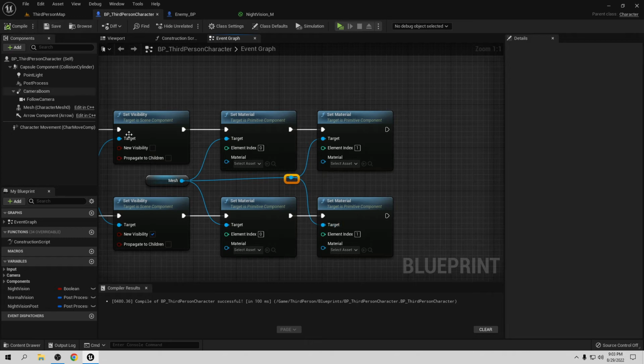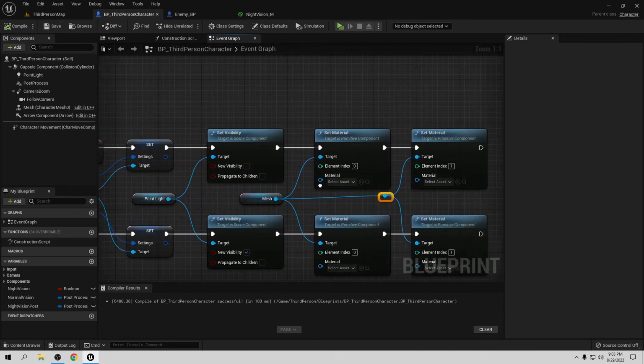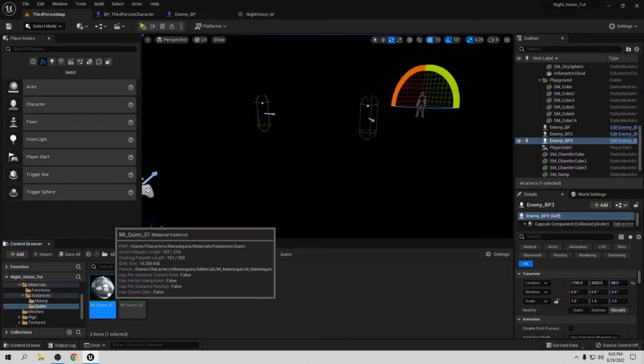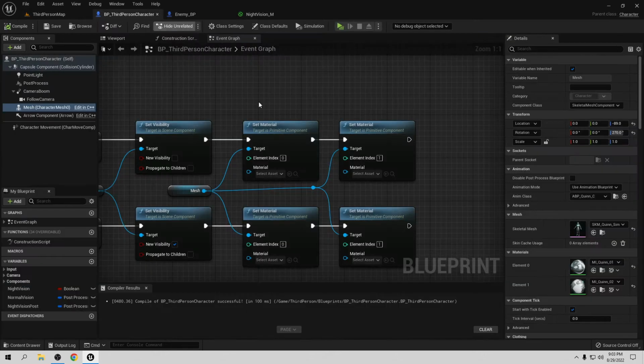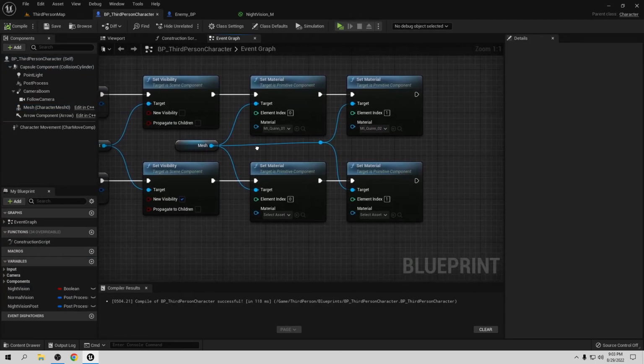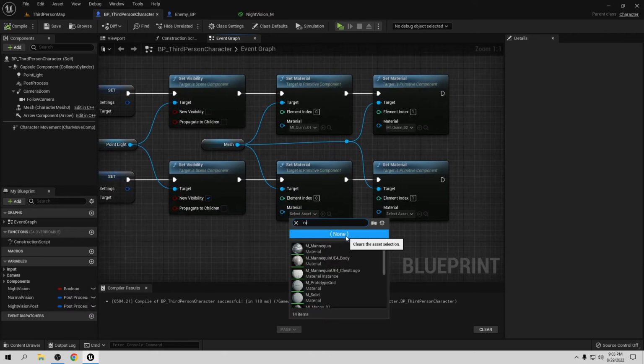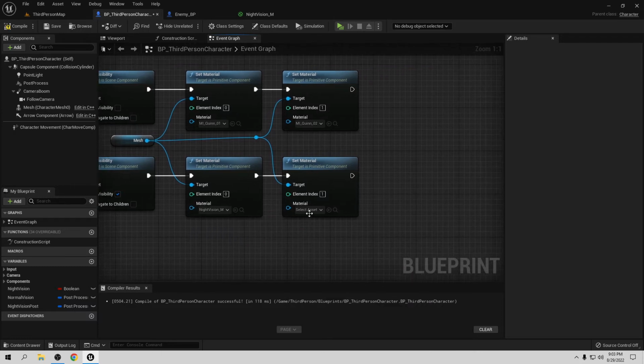Now let's compile and save. When we are not in night vision, we want the same mesh. So go to queen 1. Let's find it, so we have it here, and paste it right here. We also want to do it here, for queen 2, so let's find this and paste it in here. Let's compile and save. When we are in the night vision, we want to change this material to our night vision, and also here night vision. Let's compile and save, and let's go play.